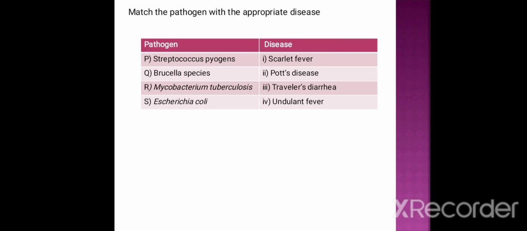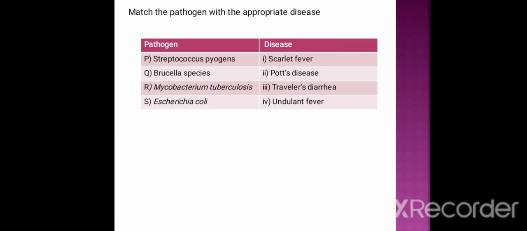And for disease, option 1 is scarlet fever, 2 is Pott's disease, 3 is traveler's diarrhea, 4 is undulant fever. First, you have to choose which one is correct for the option.